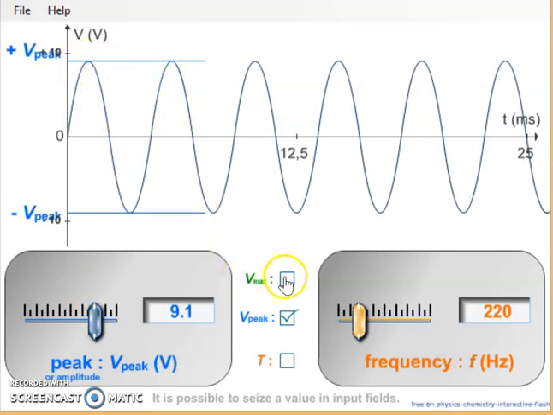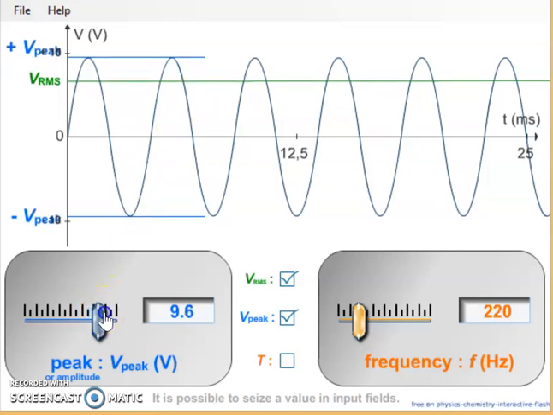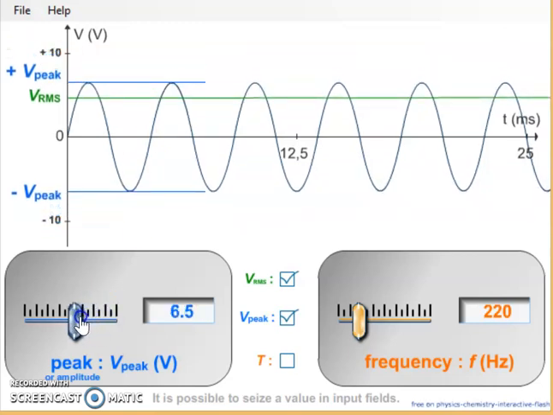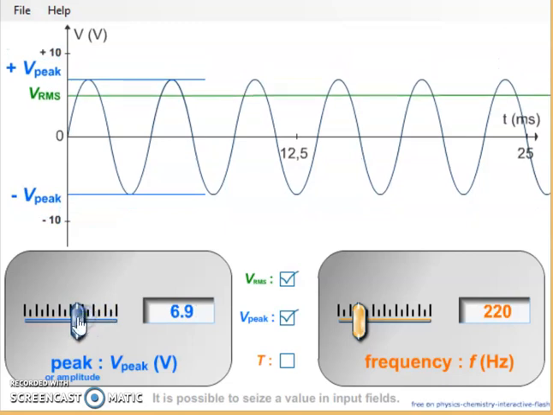Then we will have another term which is known as the RMS value, which we can observe here, and which I am going to explain in the coming lectures. So whenever an alternating voltage or current is given to you, it can be expressed either as an instantaneous value, as a peak value, or as an RMS value.